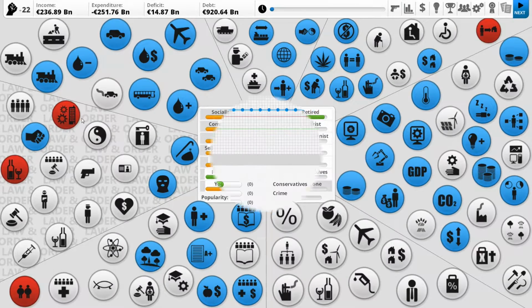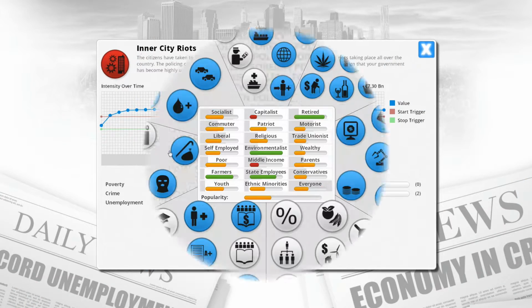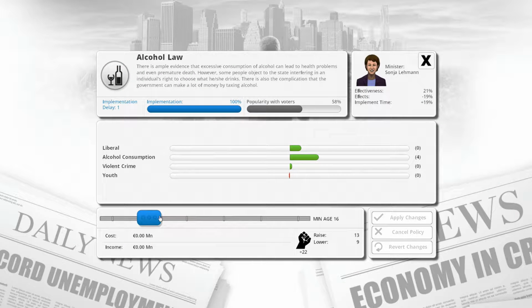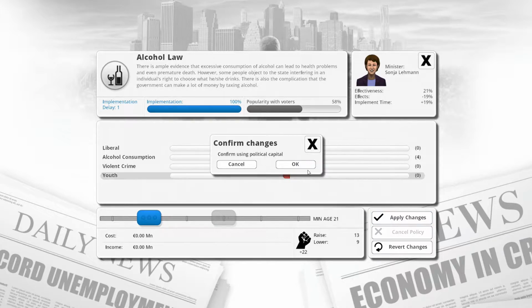Ooh, one thing. CCTV will really bring that down. Alcohol consumption, which is based on alcohol law. Liberals are less happy. Alcohol consumption goes down, so does violent crime, and the youth are less happy. I'm fine with it being 21, to be fair.